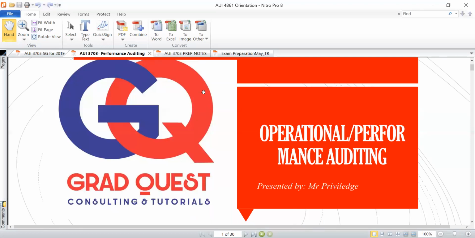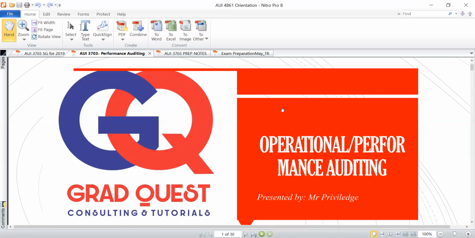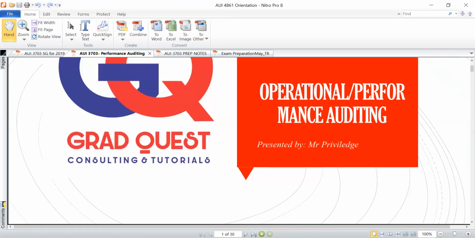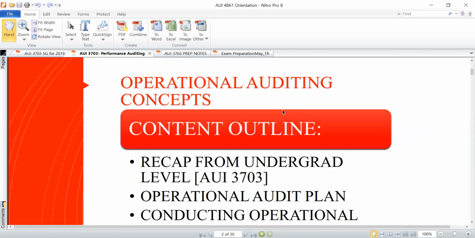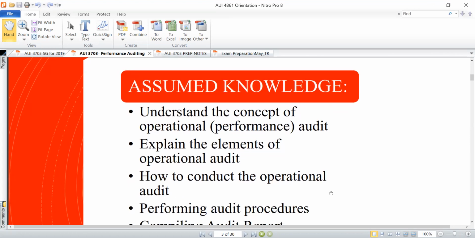All right. So now let's begin to unveil this particular principle of performance, or what they call operational auditing. What is it all about, really? Right. So let's start by looking at the content outline. Okay, I'm just going to skip some of those things. I want to come to the assumed knowledge aspect.